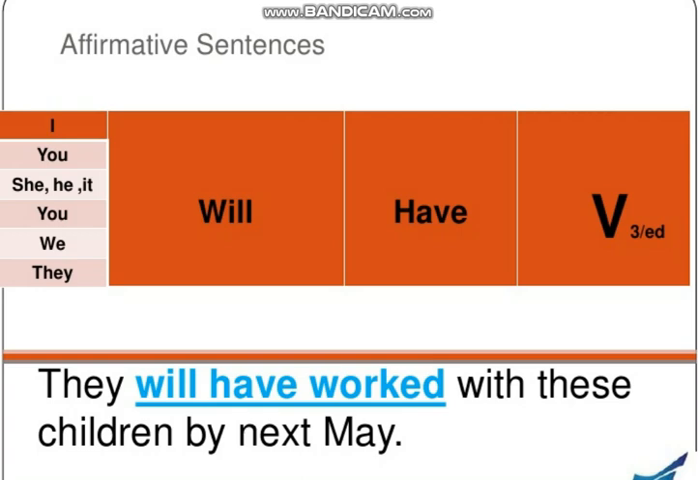As you can see, they will have worked with these children by next May, and I have told you earlier that in all perfect tenses we use third form of verb. So here we would also use third form of verb or past participle. But here we have two helping verbs, will have, with it. They will have worked with these children by next May.